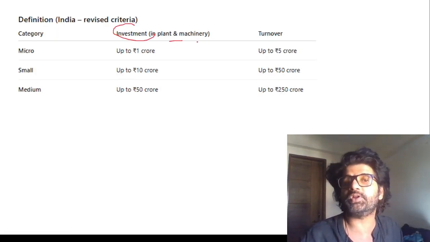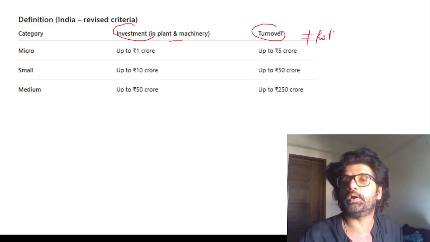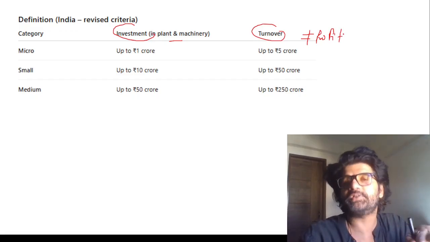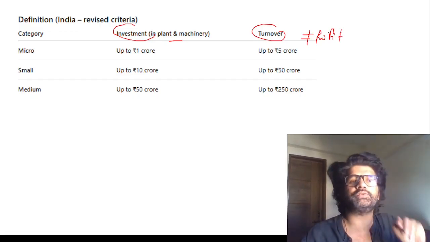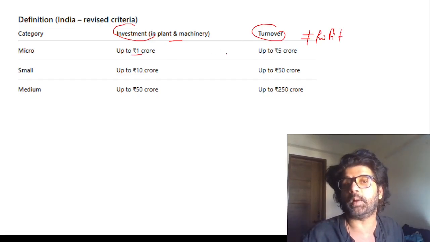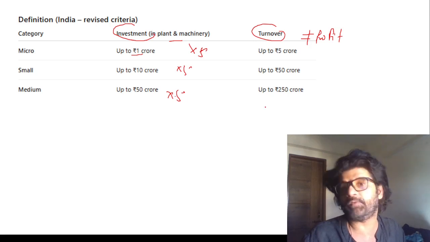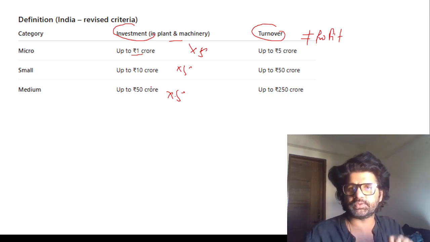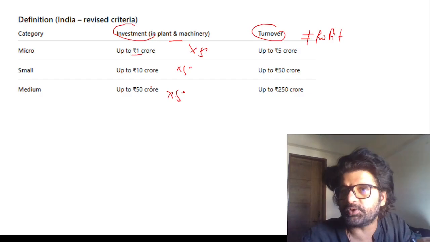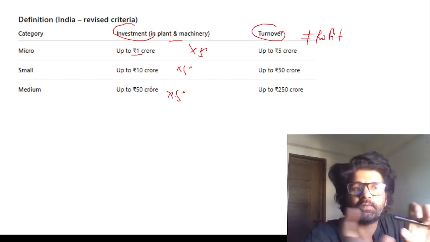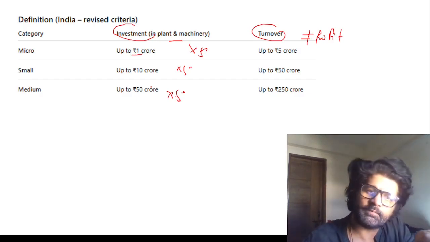Investment, how much they're investing in plant and machinery. Turnover, which is not equal to profit. Profit is turnover minus expenses. So micro sector: investment up to 1 crore, turnover up to 5 crore. You can see there is a multiplication of 5 here. Small 10 into 5, medium 50 into 5. So you can see this is the limit, and hope you understood the basic difference between turnover and profit. Micro 1 and 5, small 10 and 50, and medium 50 and 250.